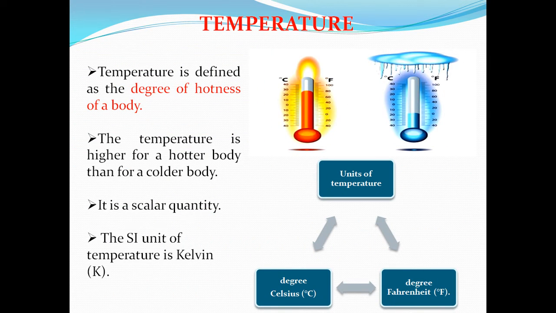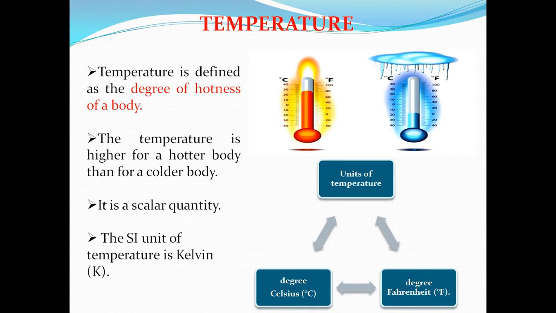Next, temperature. Now, what do you mean by temperature? Up to your 9th standard you have studied what temperature means. Temperature is defined as the degree of hotness of a body, and not only hotness but also coldness, that is, warmth or coldness of a body. Whether a body is hot or cold, we can find out by measuring with the help of a thermometer, an instrument that helps us note down the temperature. In this picture you can clearly view one is hot and another one is cold. Temperature measures hot as well as cold, right?